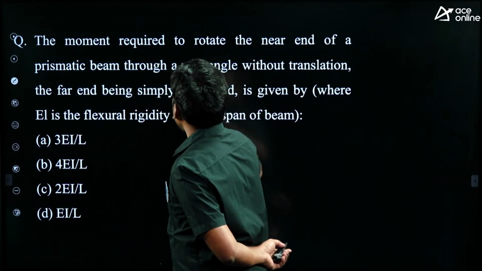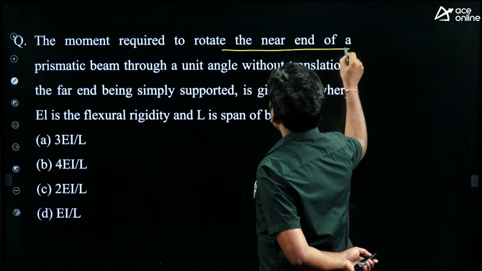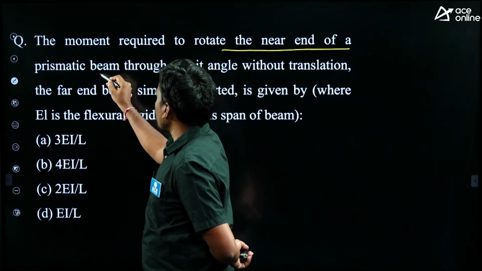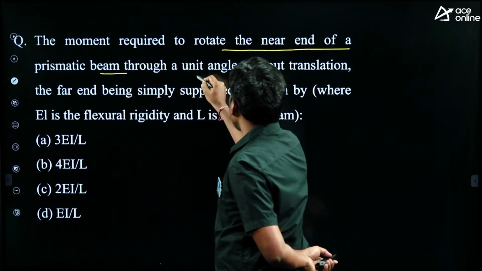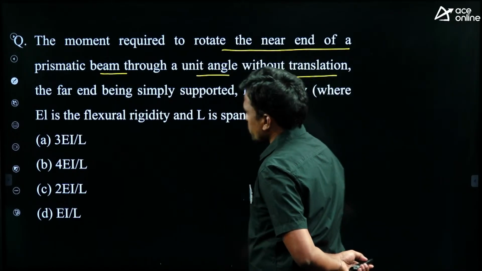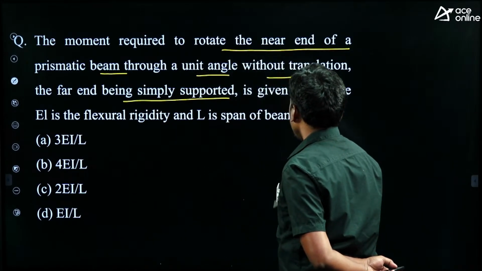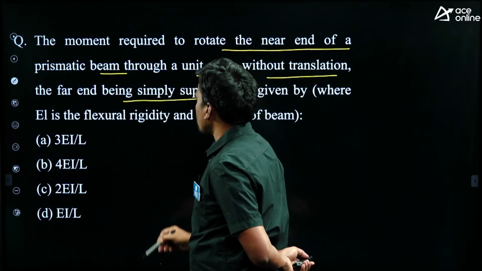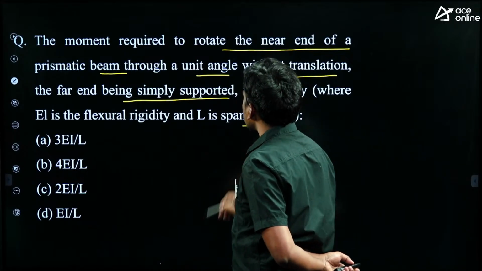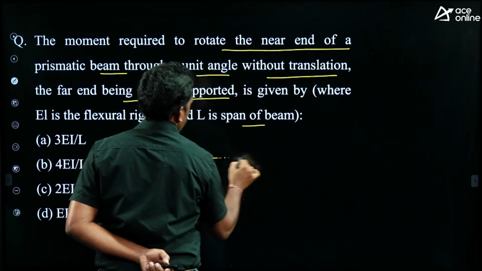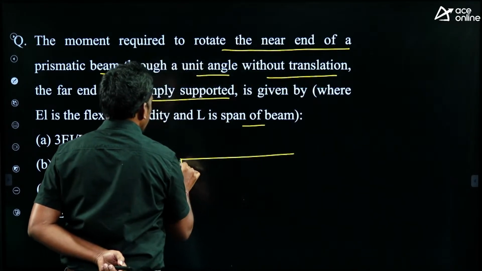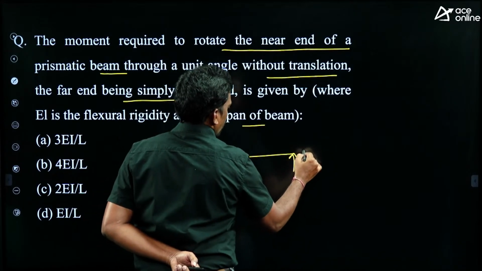The moment required to rotate the near end of a prismatic beam through a unit angle without translation, the far end being simply supported, is given by, where EI is flexural rigidity and L is the span. So what is given? Far end is simply supported.